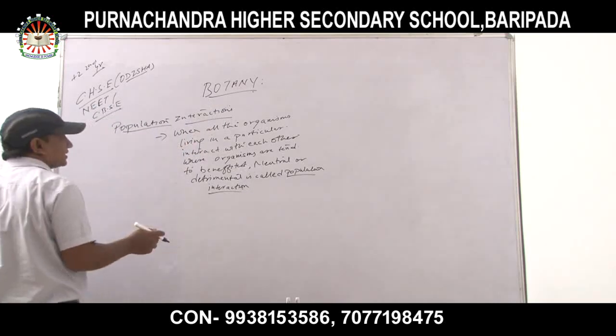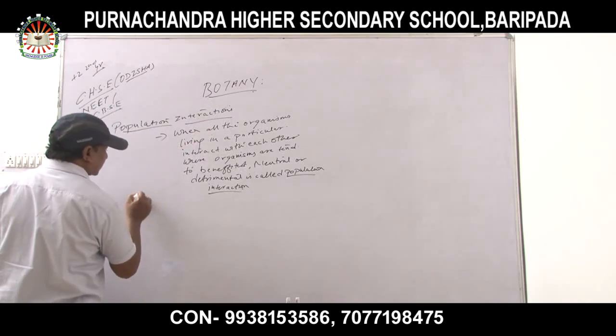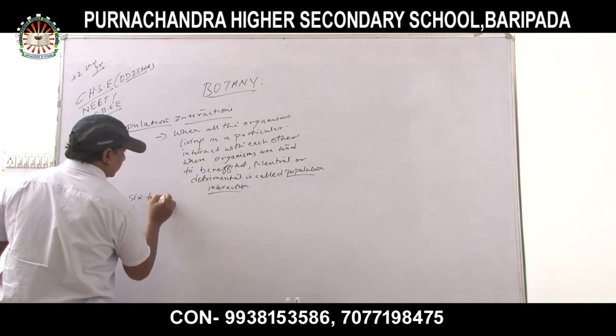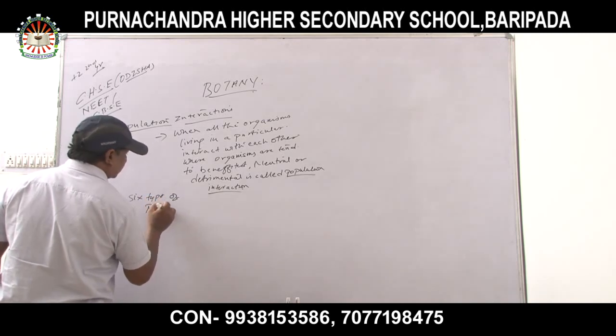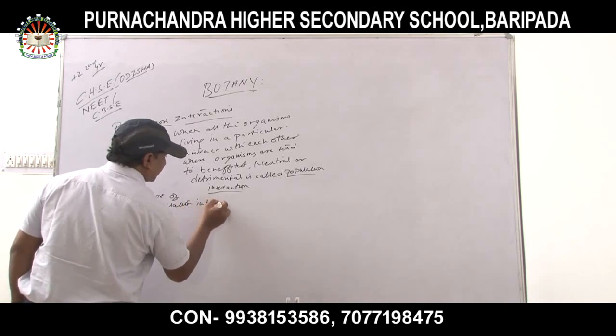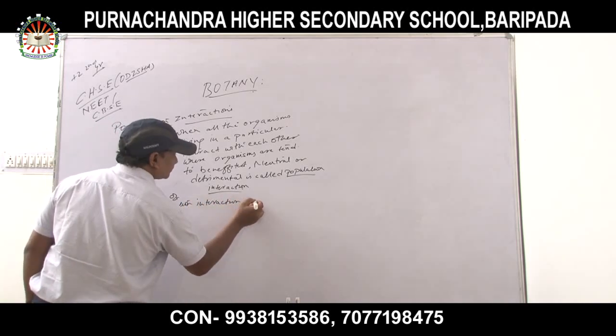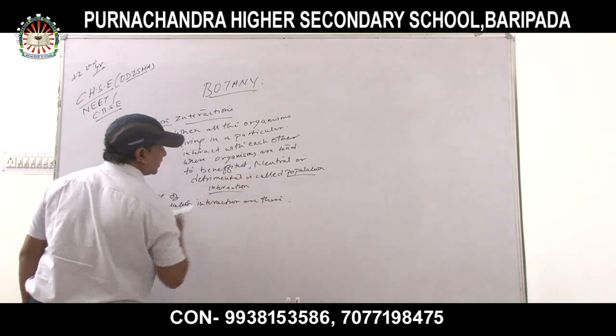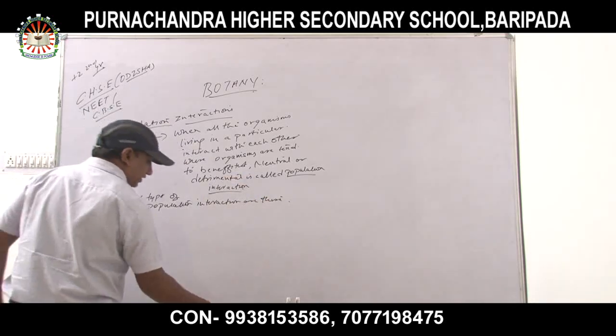Now, how many types of interactions are there? Six types of population interactions are there. So what are they?